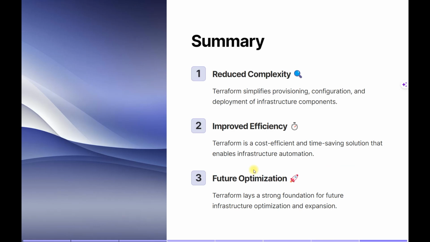Now let's talk about what we learned. Terraform reduces complexity because it simplifies provisioning, configuration, and deployment of infrastructure components. Next, it provides improved efficiency. Terraform is a cost efficient and time saving solution that enables infrastructure automation. And the last thing, future optimization. Terraform lays a strong foundation for future infrastructure optimization and expansion through its code.